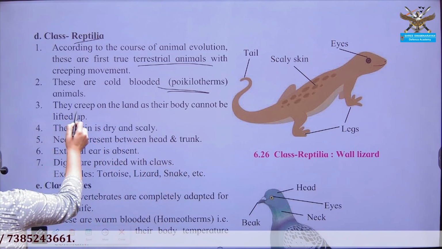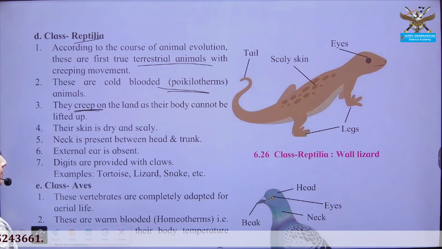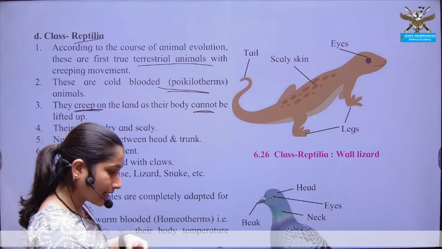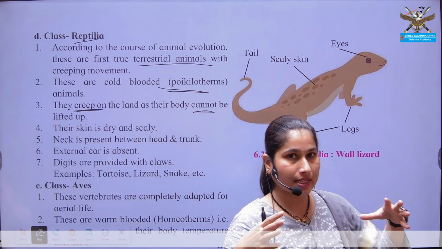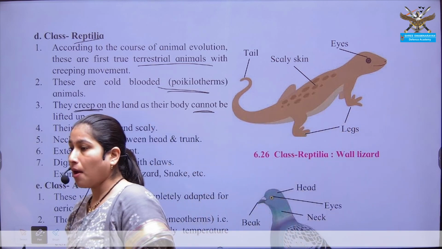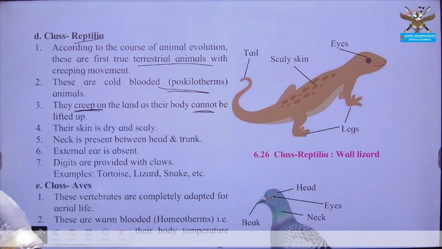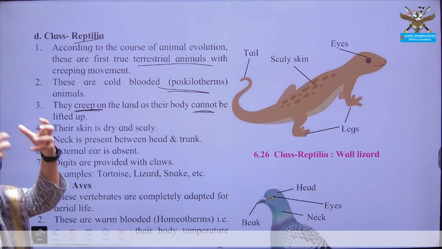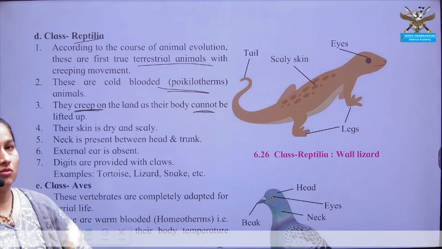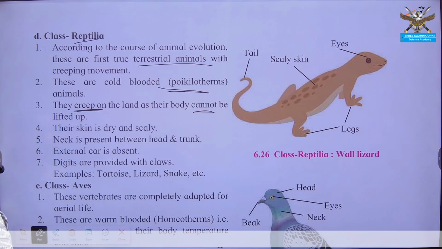Then next, they are creeping and crawling. Why? Because they cannot lift their body. As the limbs, that is forelimbs and hind limbs, have just started to develop, they have tails and all, but they cannot lift their body to locomote from one place to another. They cannot completely withstand and then walk like us. That's why they are known as creeping and crawling. They are in contact with land itself.